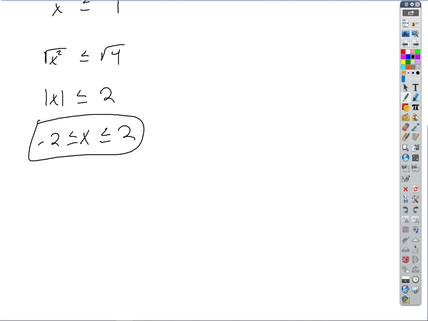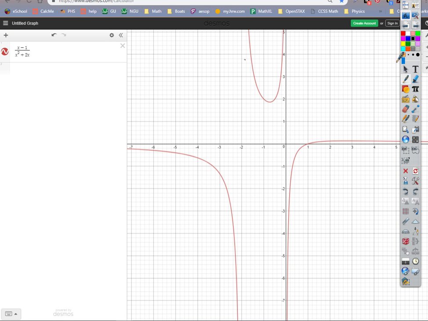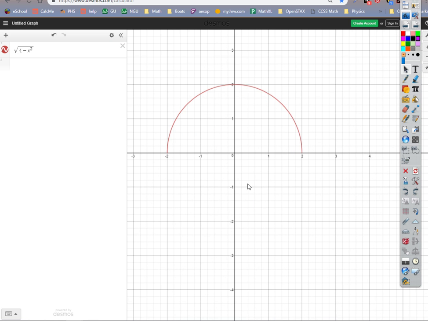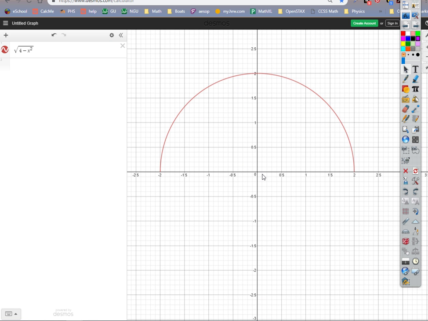If I graph this function, 4 minus x squared under the radical. Whoops. There it is. Where can I put my pen down?